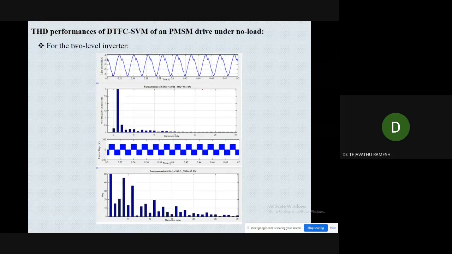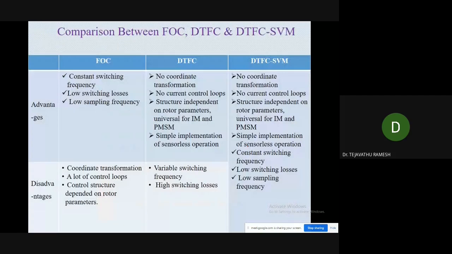Here this is the line current and this is the line voltage. This is the THD. We have got a voltage THD of 47.8 and a current THD of 15.72. In drive applications, it is not easy to get less than 5% using a 2-level inverter. To meet the IEEE standard, we need to maintain less than 5%. To achieve that, we have used a multi-level inverter.